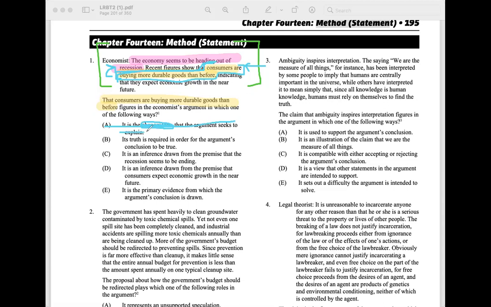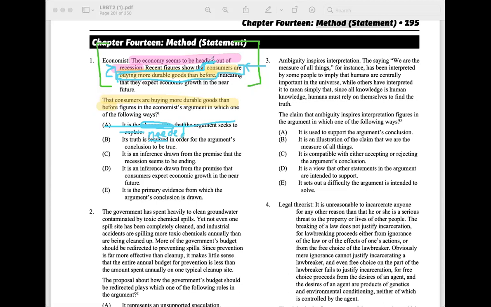All right, go ahead and try B. Its truth is required in order for the argument's conclusion to be true. Its truth is required in order for the argument conclusion to be true. It doesn't. What's an easier word than required? I like the word needed. Okay. The truth is needed in order for the argument.